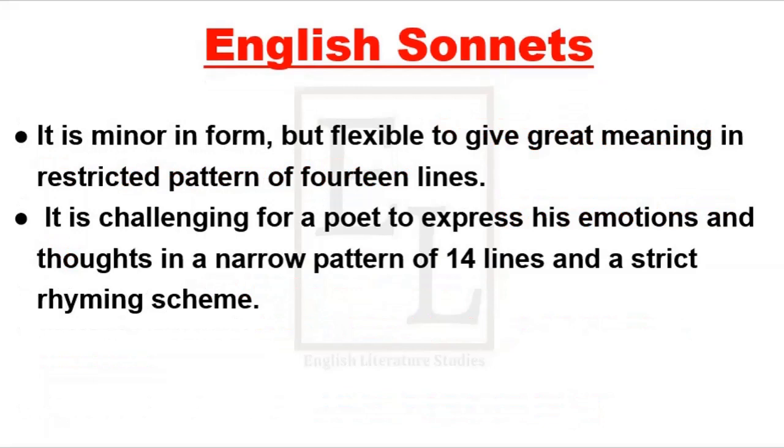The English sonnet is minor in form. These 14 lines are restricted in a pattern, but they are flexible to give great meaning. It is challenging for a poet to express his emotions and thoughts in a narrow pattern of 14 lines and a strict rhyming scheme. Yet, there are many appreciable sonnets written by writers in English and Italian. So this is all about the sonnet in this video.